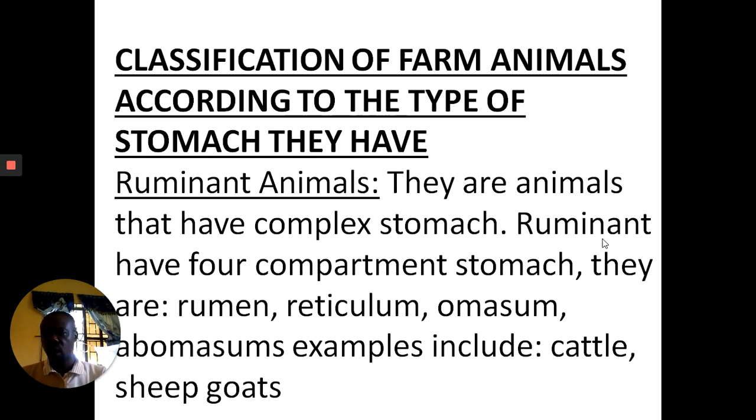Now, classification of farm animals according to the type of stomach they have. We have ruminant animals. These are animals that have a complex stomach. Ruminant animals have a four-compartment stomach. They are rumen, reticulum, omasum, abomasum. Examples of ruminants are cattle, sheep, and goats.